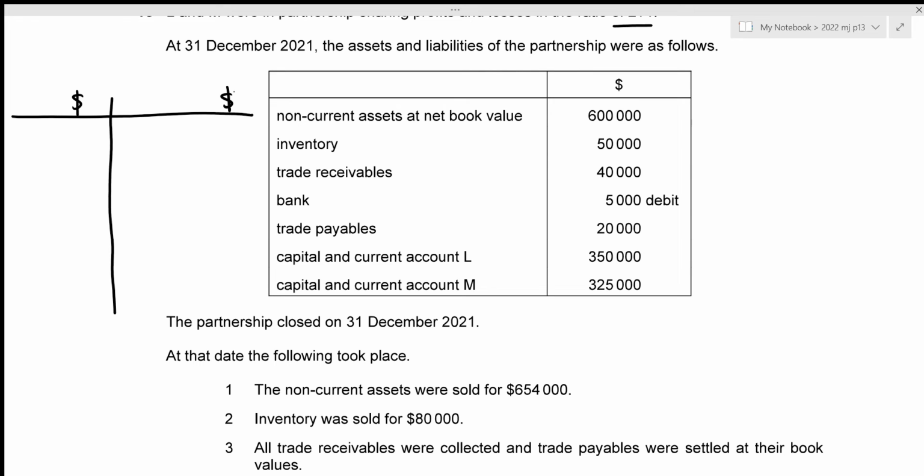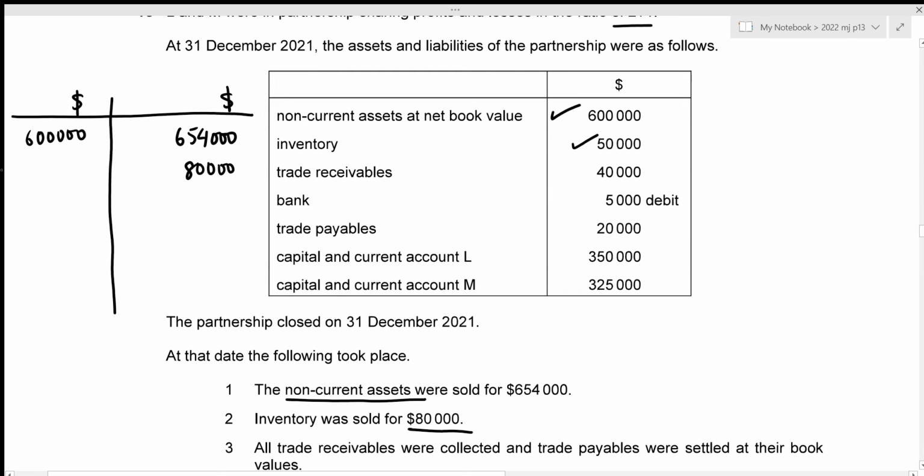And in this case, we can see that the non-current assets were sold for 654,000. So its net book value was 600,000, which should be recorded on the debit side. And its disposed value is to be recorded on the credit side. So that's 654,000. Then we're told that inventory was sold for 80,000. So this disposed value should be recorded on the credit side. And the original net book value is 50,000, which should be recorded on the debit side.